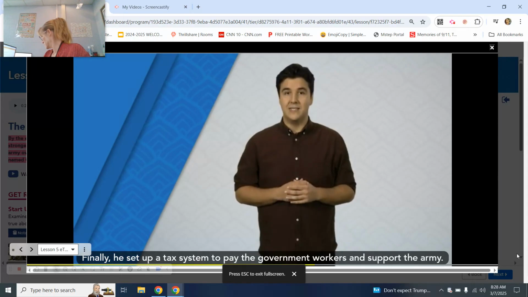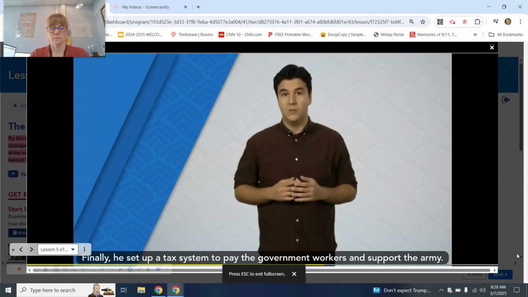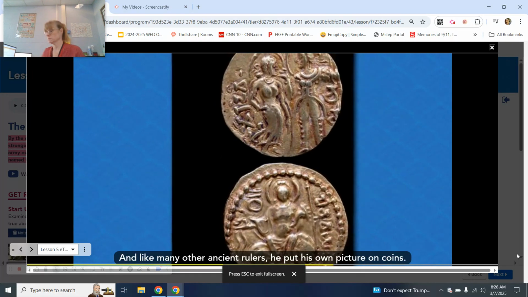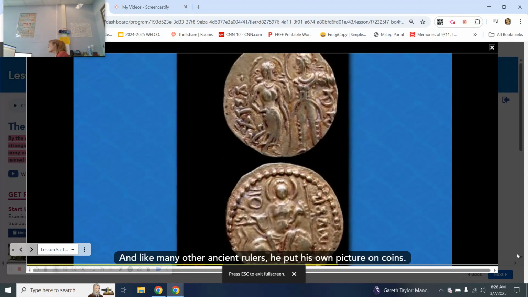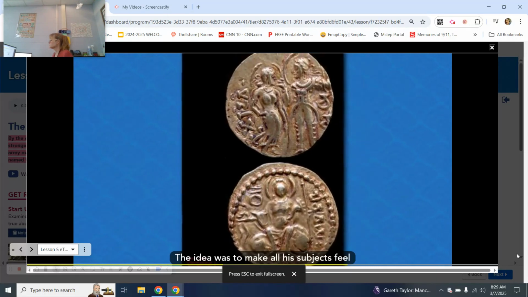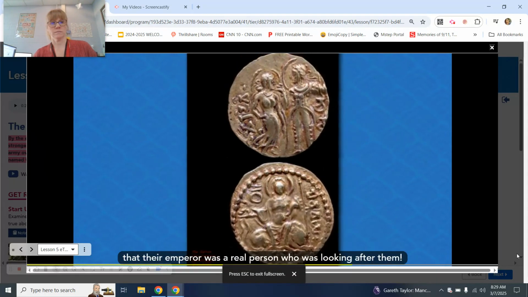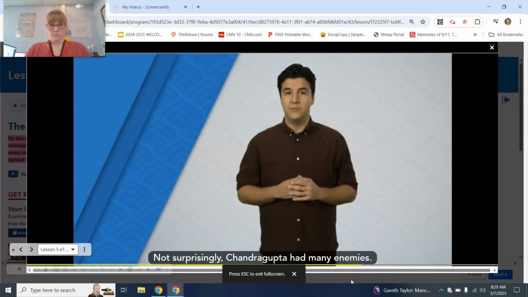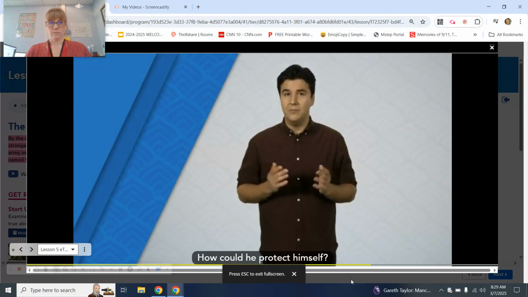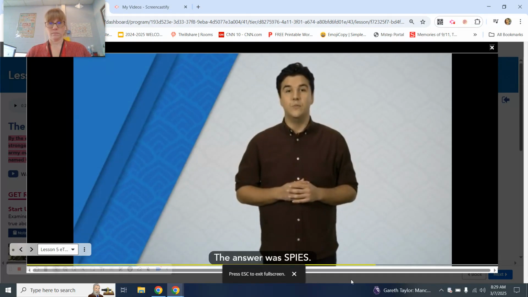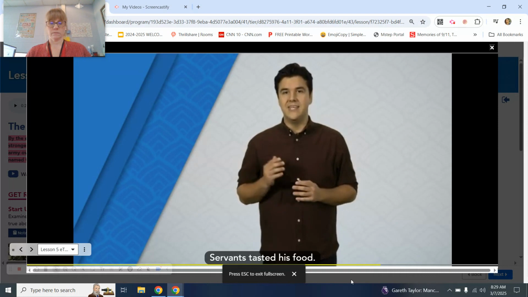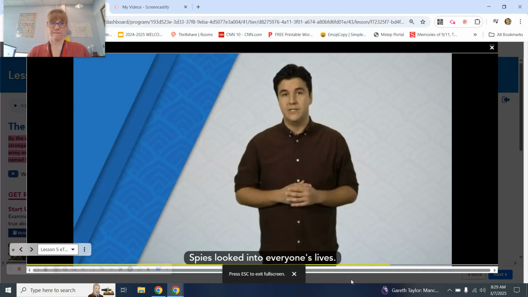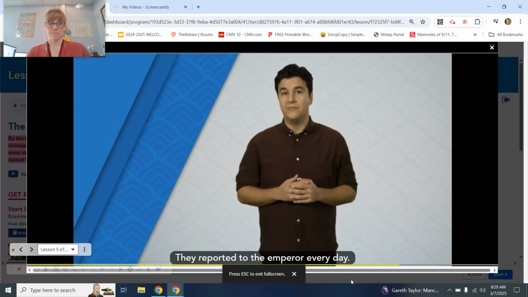Finally, he set up a tax system to pay the government workers and support the army. Taxes came from farmers and merchants alike, and like many other ancient rulers, he put his own pictures on coins. The idea was to make all his subjects feel that their emperor was a real person who was looking after them. Not surprisingly, Chandragupta had many enemies. How could he protect himself? The answer was spies. Servants tasted his food, women warriors guarded his palace. Spies looked into everyone's lives. They reported to the emperor every day.